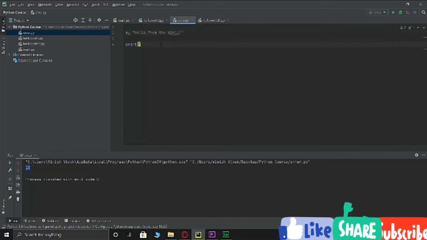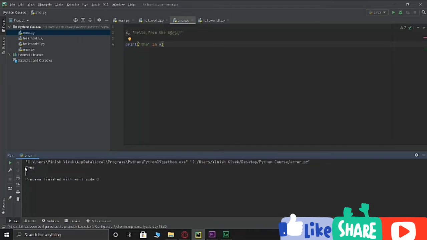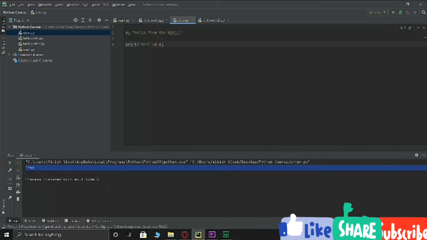If you want to check if a certain text is present inside x, like if I want to check if the is present inside this, I'll write the in x. When I run it, as you can see, it's giving me a boolean value. When I say boolean, that means either true or false, 1 or 0. Here it's saying true, that means it's true that the word the is present in x.